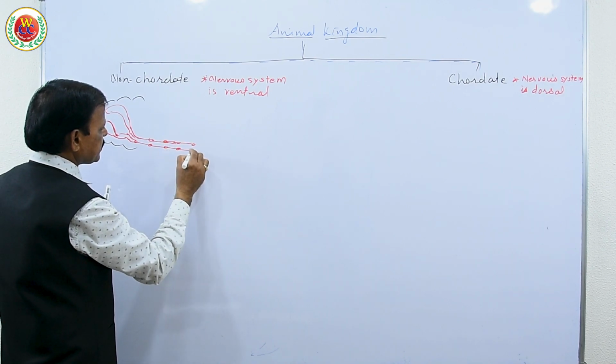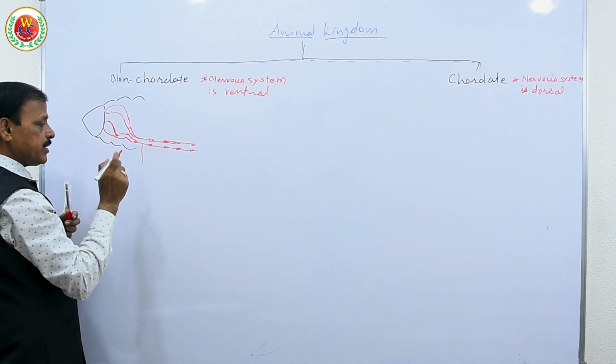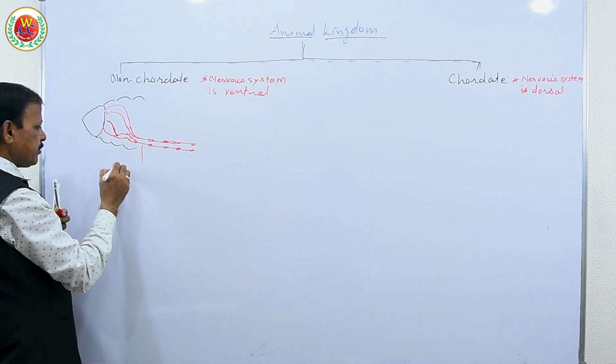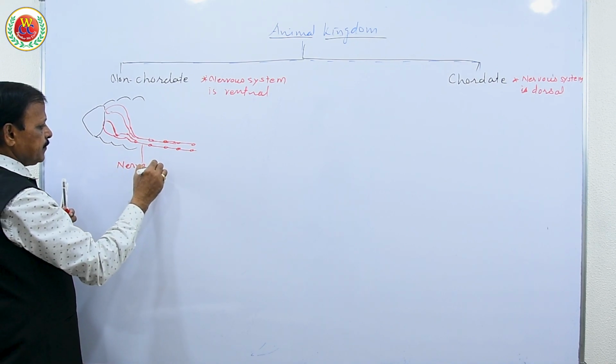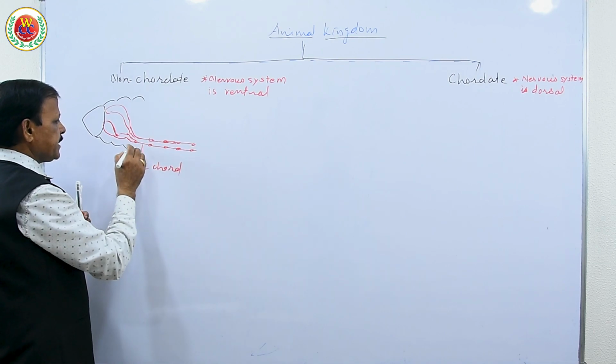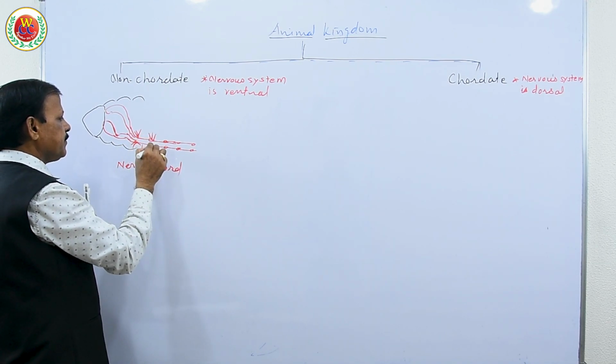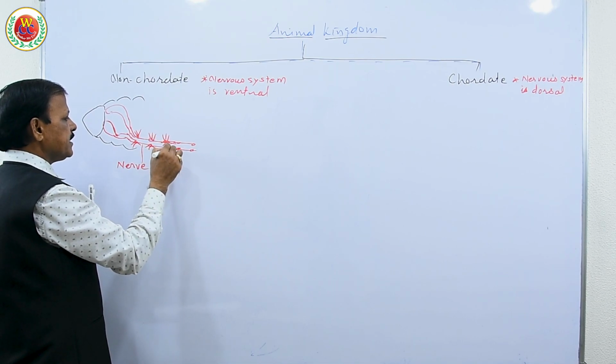So here, mid-ventrally, these two solid nerve cords, not notochord, run up to the last segment. They have three pairs of peripheral nerves in each segment.